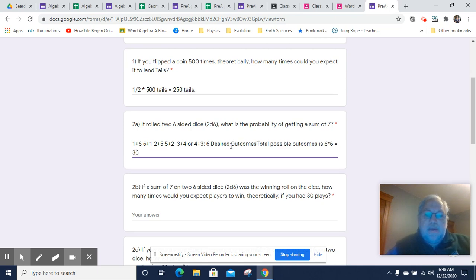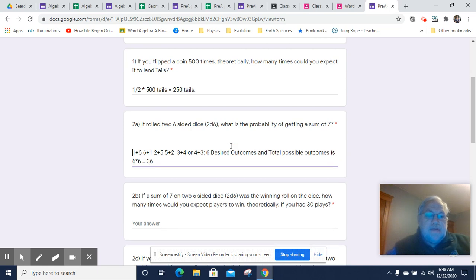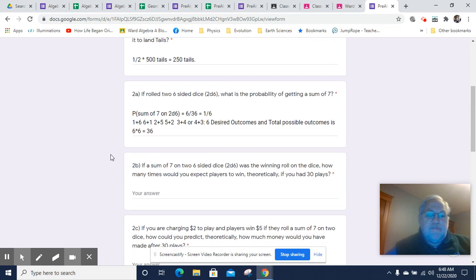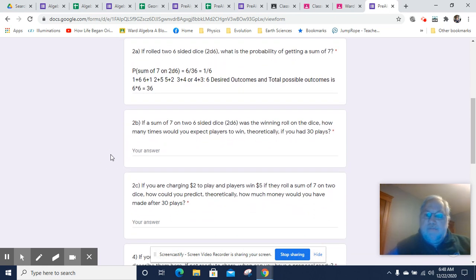There's 6 different ways to get the desired outcomes, and the total possible outcomes is 36. So the probability of a sum of 7 on 2d6 is going to be 6 out of 36, or 1 out of 6.